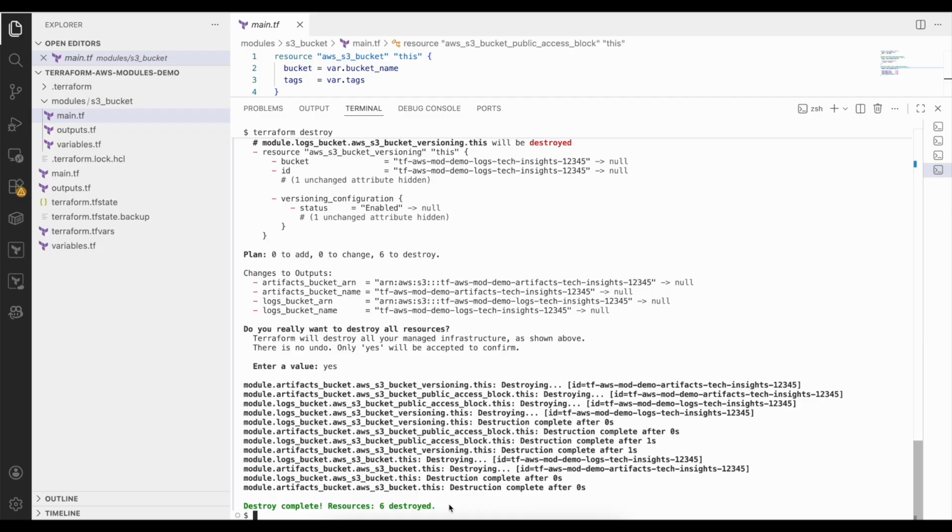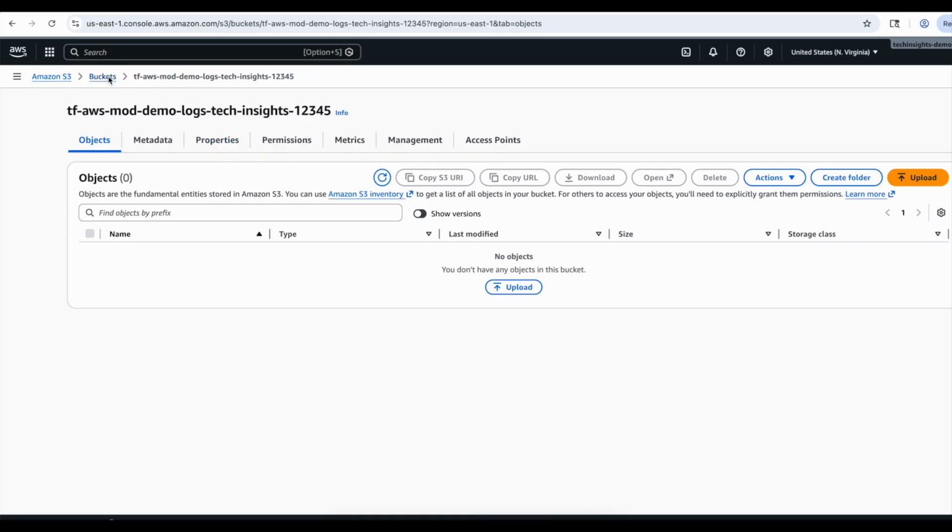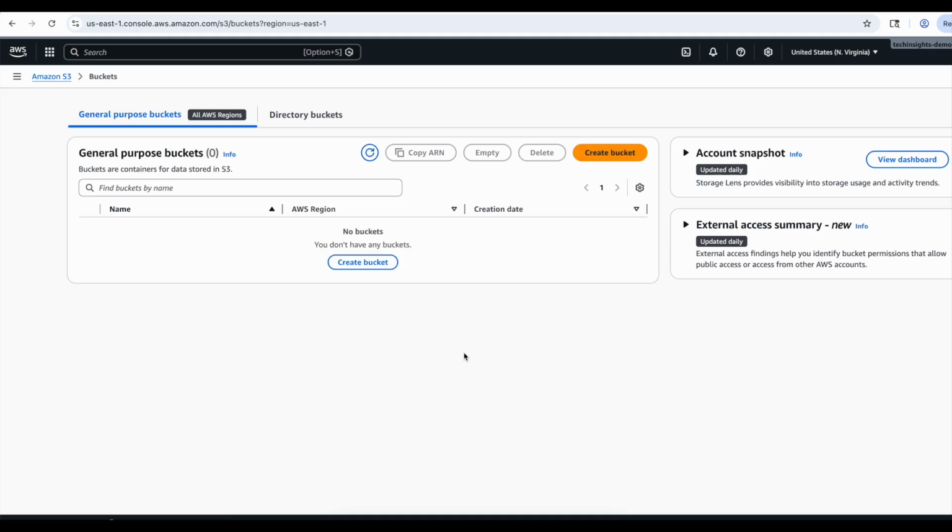Destroy complete. Resources: 6 destroyed. Destroy removes everything Terraform created and keeps our AWS account clean. Let's refresh. Let's go back to buckets. Refresh. You don't have any buckets.